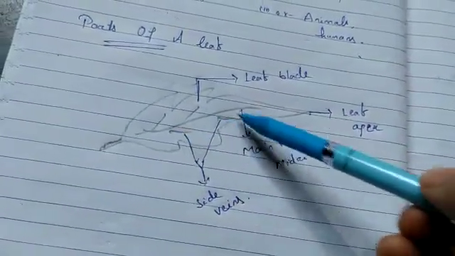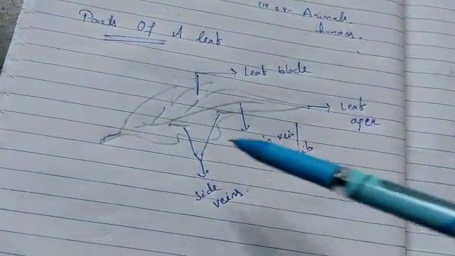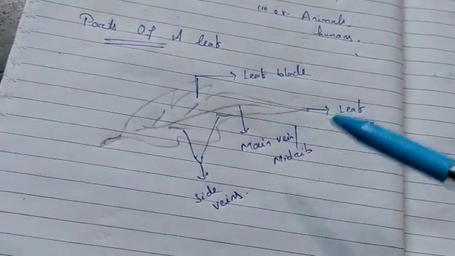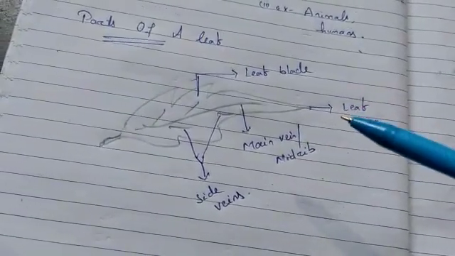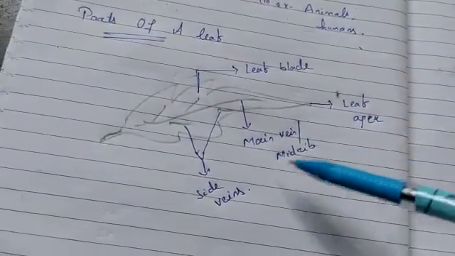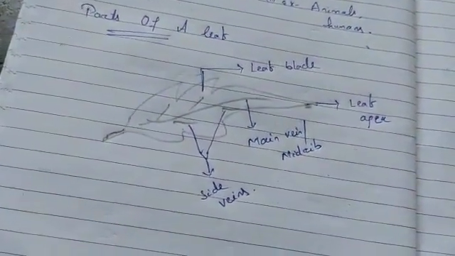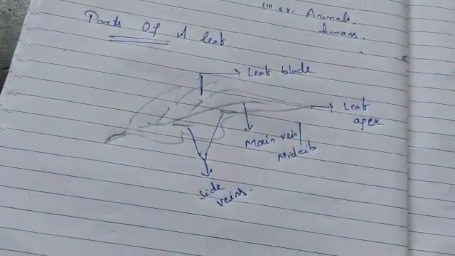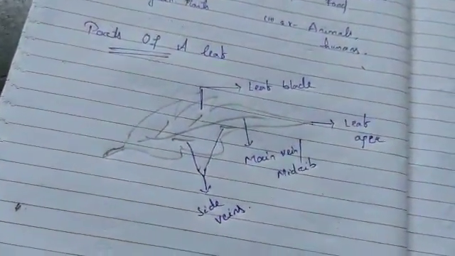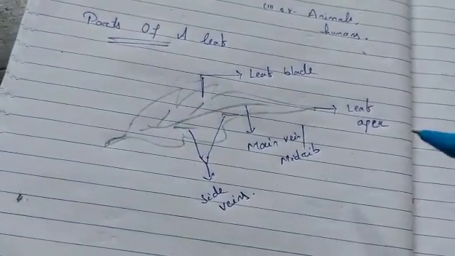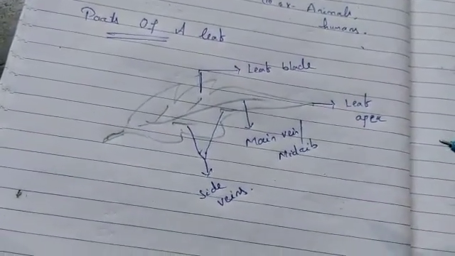After that, other small tubes are there, known as the side veins. These veins help in transporting water, minerals and food to all parts of the leaf and to other parts of the plant. These veins are very important because they transport the water, minerals and food to all the parts of the leaf and to the plant also. They provide strength to the leaf blade and help to maintain the shape of the leaf.